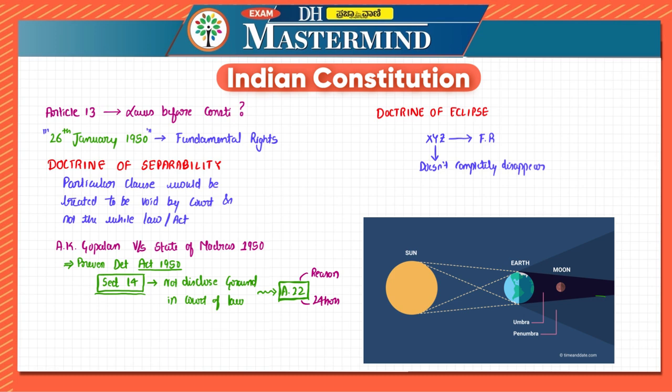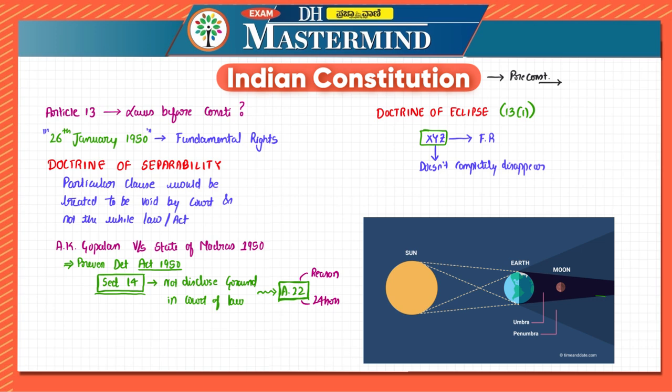So what is doctrine of eclipse? It says that whenever any law, that is a pre-constitutional law, see, we are discussing Article 13 subclause 1 here, and one very important point for you all to remember is that all of these things we are discussing are applicable only to pre-constitutional laws, not to post-constitutional laws. Because for post-constitutional laws, we have Article 13 subclause 2. But these are for the pre-constitutional laws.